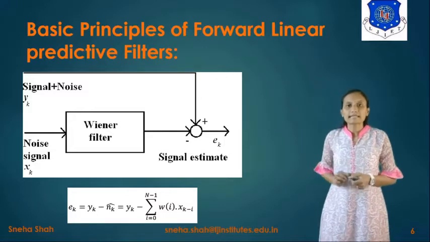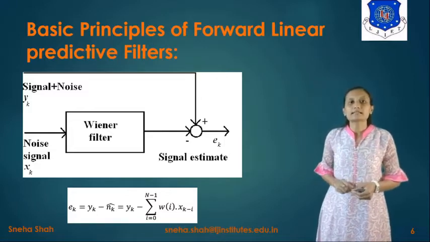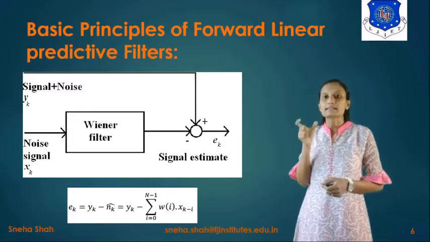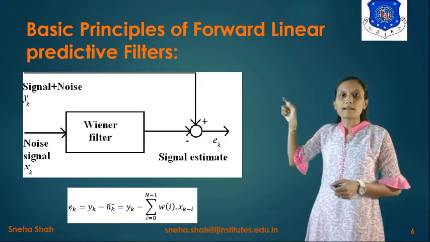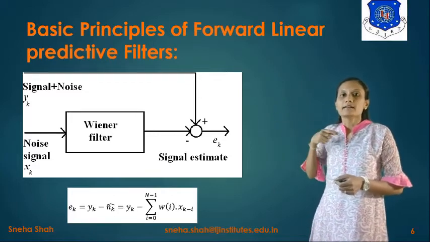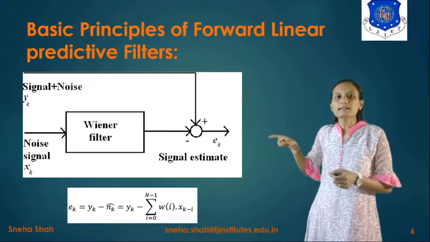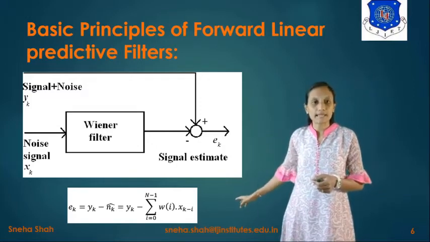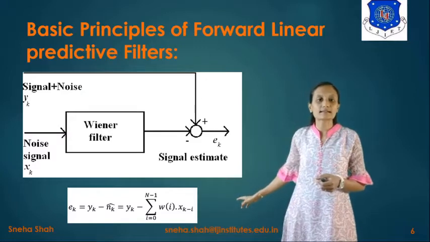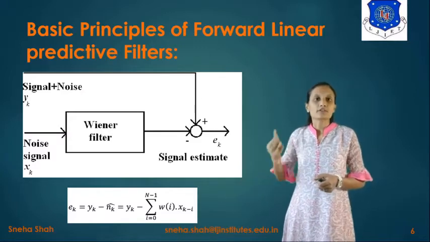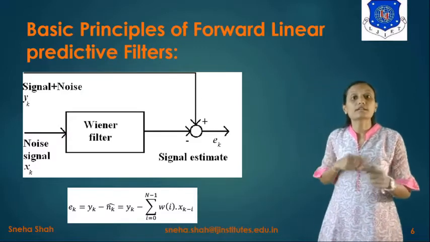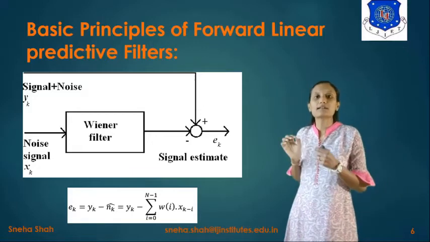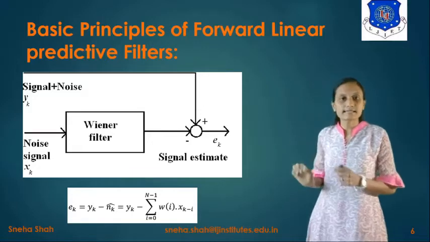Yk is the original signal plus noise, and the noise will be removed. So we take the signal plus noise as Yk minus n caret, which we consider as the noise, right? So the noise will be cancelled out, and it will give you the original information signal.